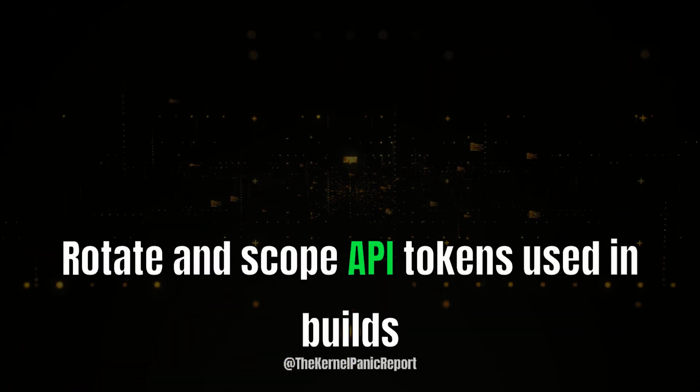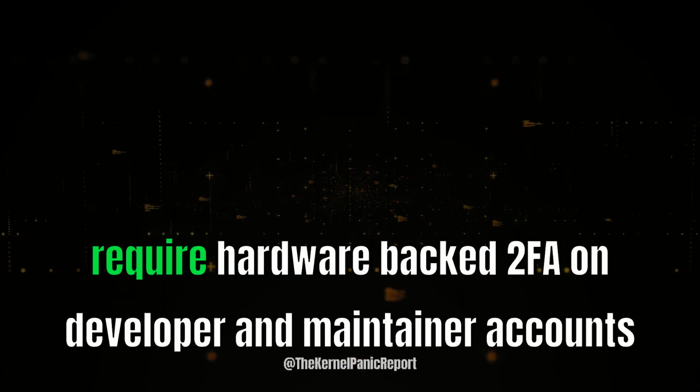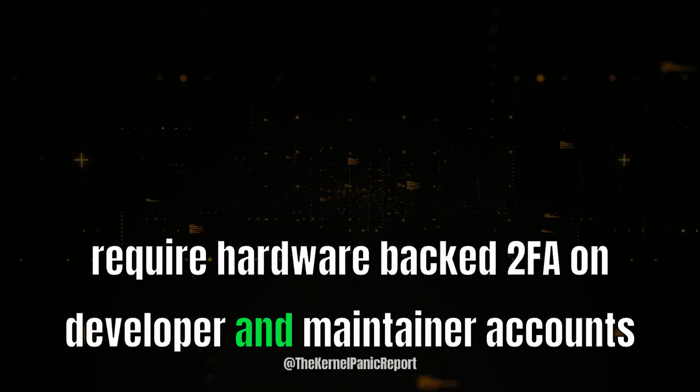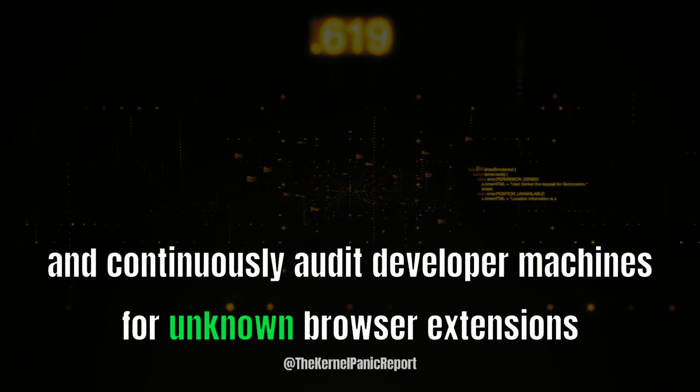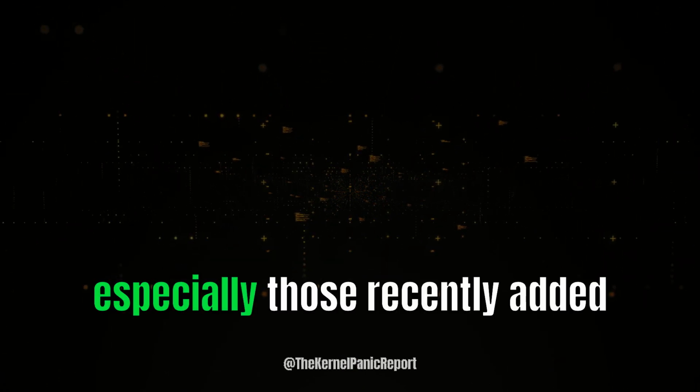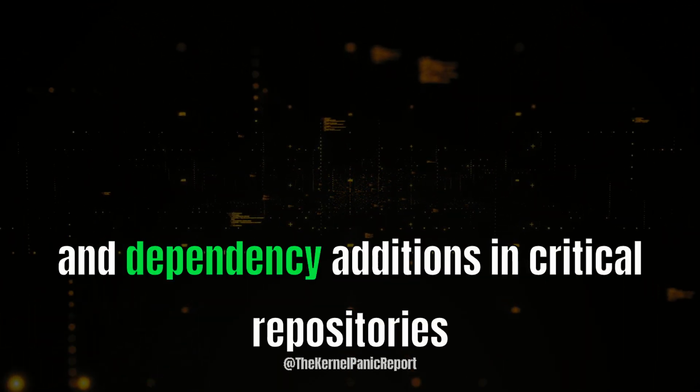Rotate and scope API tokens used in builds. Require hardware-backed 2FA on developer and maintainer accounts, and continuously audit developer machines for unknown browser extensions, especially those recently added. Add monitoring for sudden maintainer changes, package name lookalikes, and dependency additions in critical repositories.